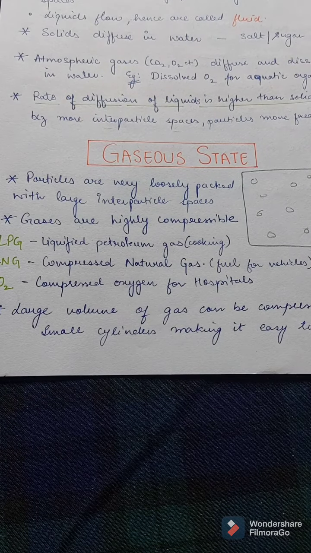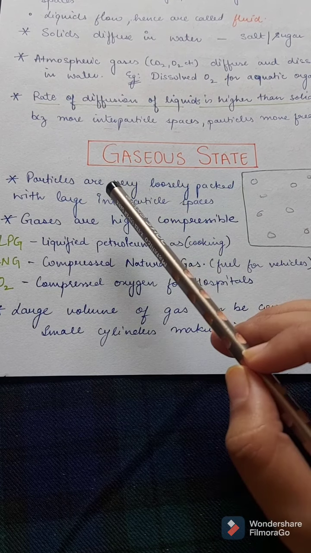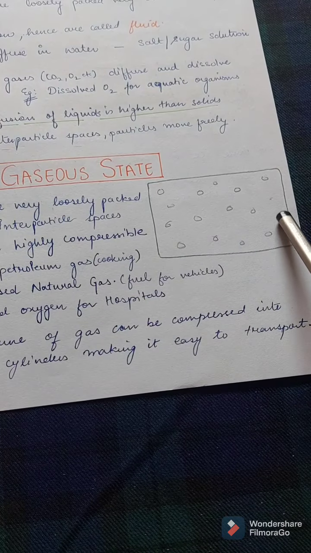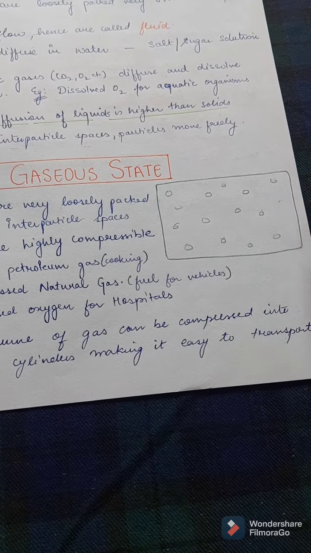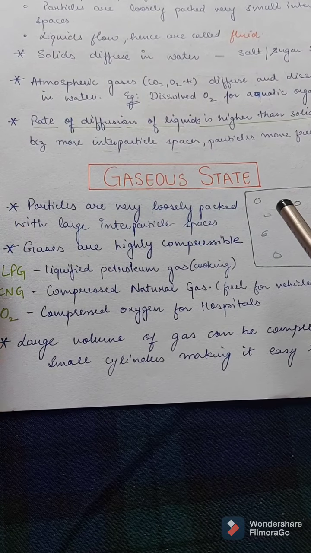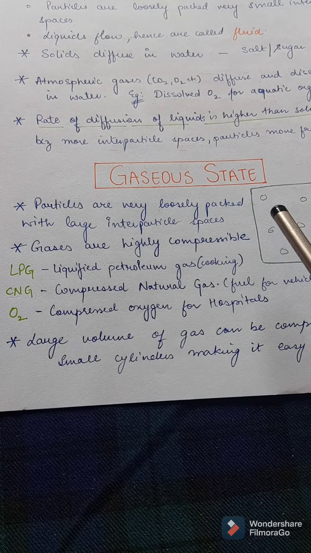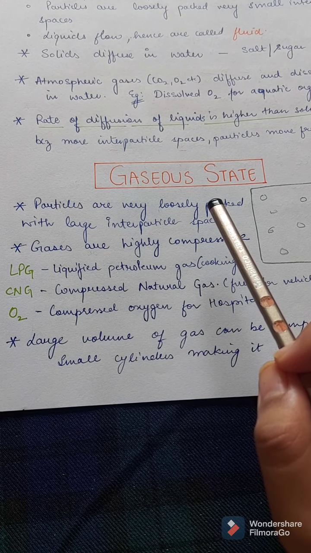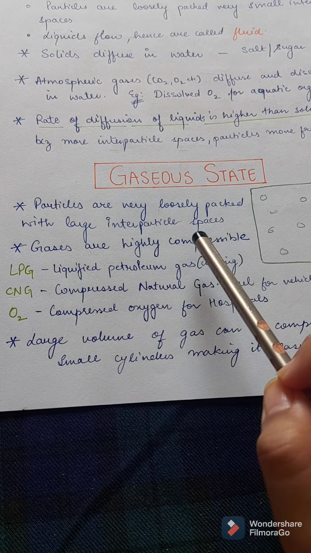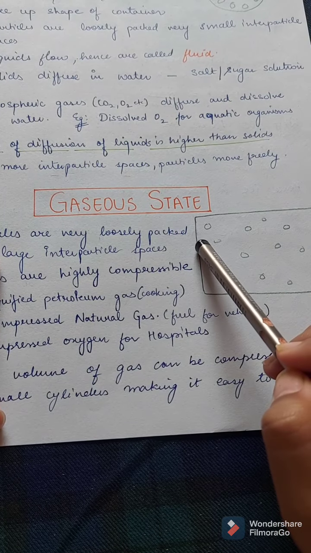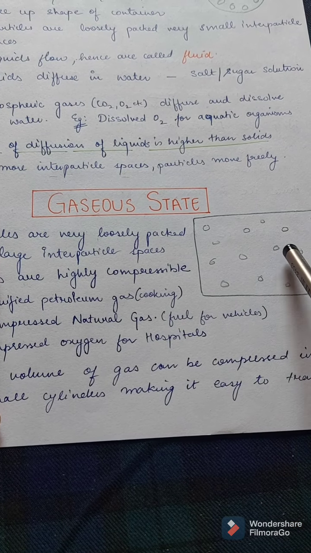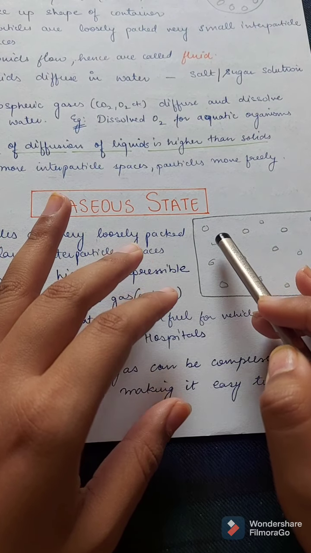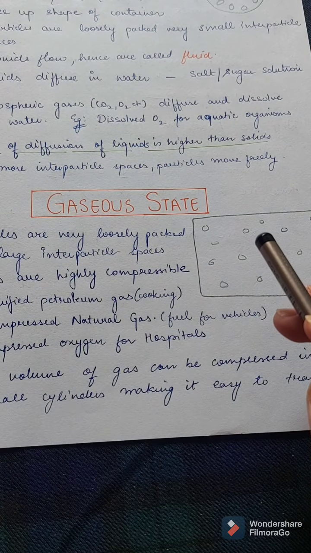Next is the gaseous state. Here the particles are very loosely packed with very large interparticle spaces. Gases are highly compressible. So now we can compress the gases by applying pressure, and then when we apply pressure they get liquefied, because the interparticle spaces which are large here become very small as the particles tend to get together, and they are liquefied.